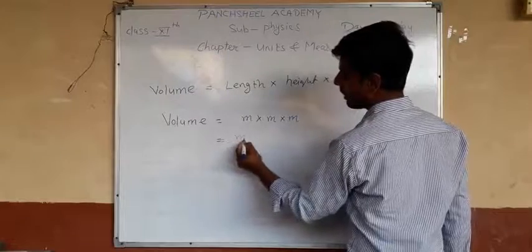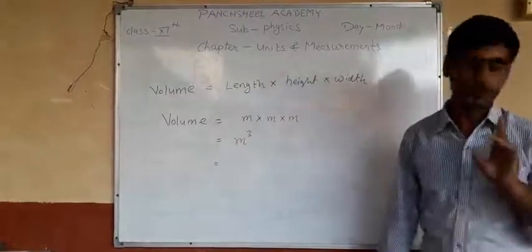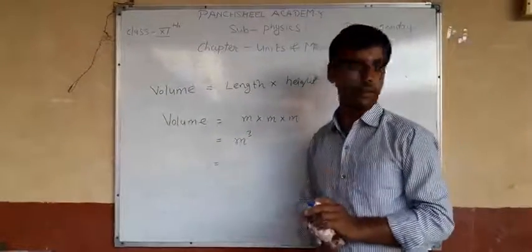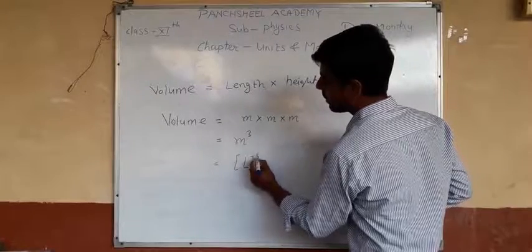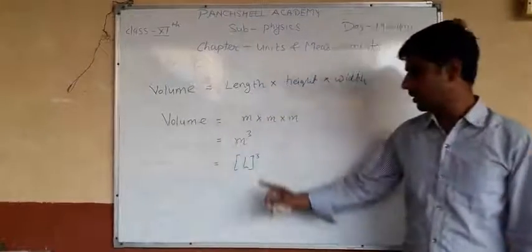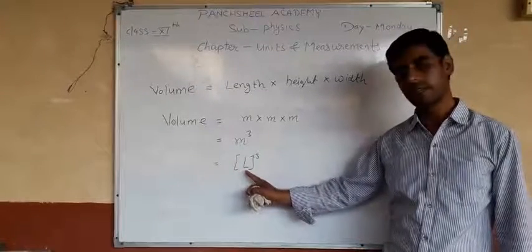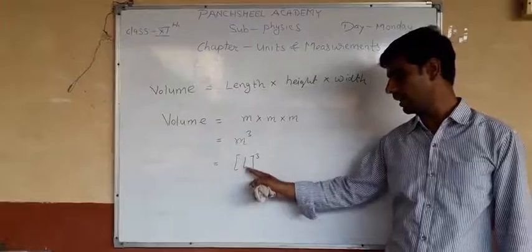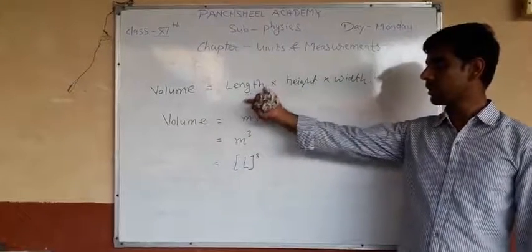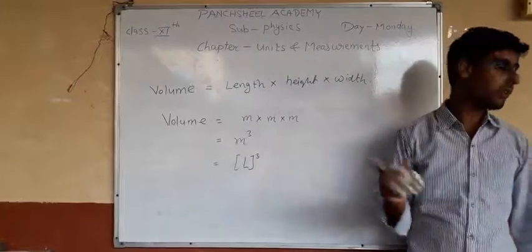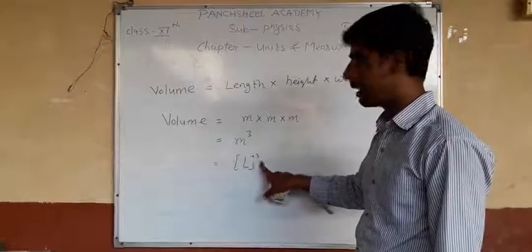So this is meter cube. If we write the dimension formula for volume, meter is written as the base quantity L, and the power represents the derived quantity involved in it. So the dimension formula for volume is L cube.